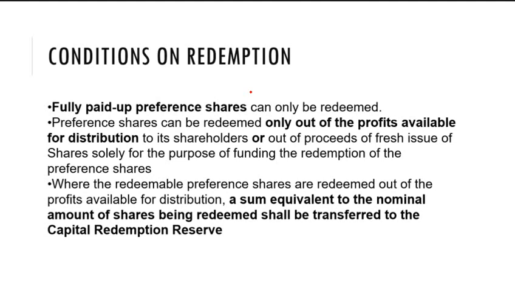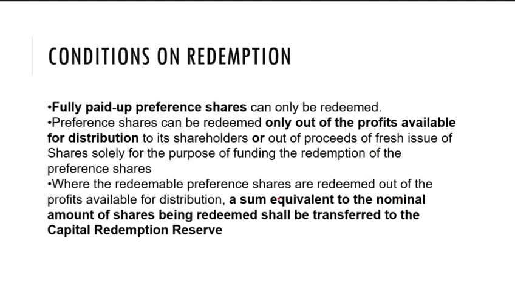And the second condition: preference shares can be redeemed only out of profit available for distribution to its holders, or out of the proceeds of a fresh issue of shares made solely for the purpose of funding the redemption of preference shares. So the redemption can be done in two ways: by redeeming out of profit, or by making a fresh issue of shares to redeem the preference shares. So in two ways the company can redeem the preference shares.